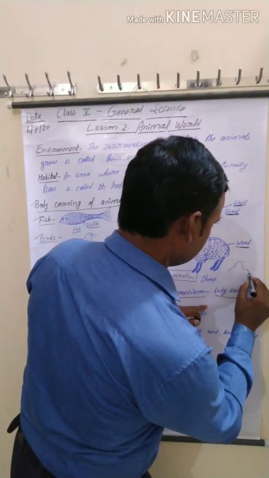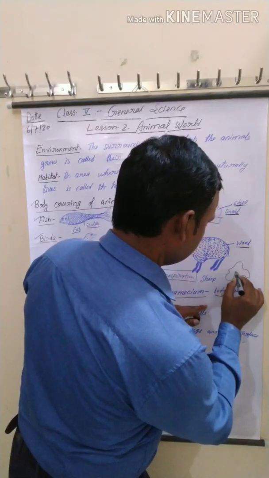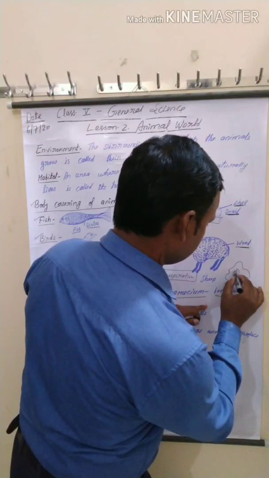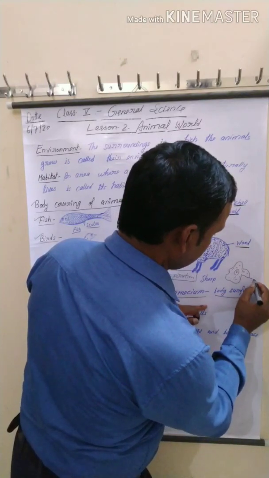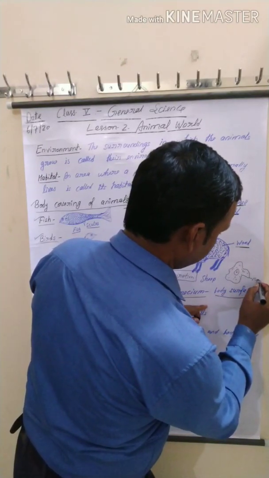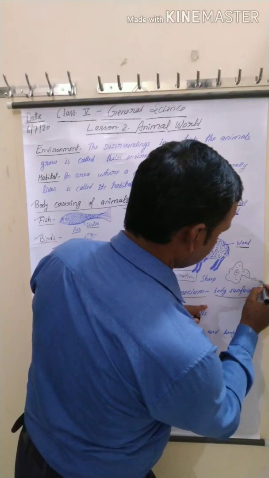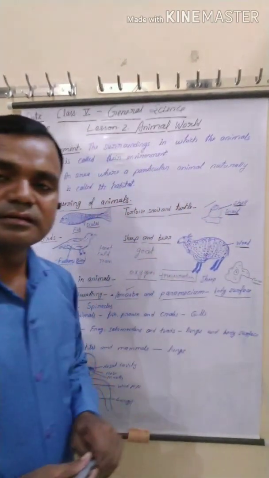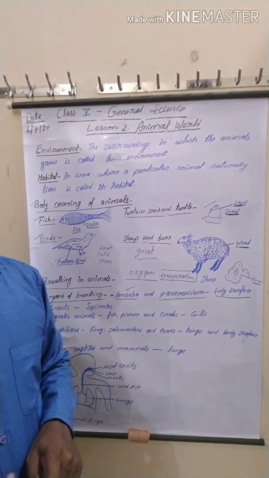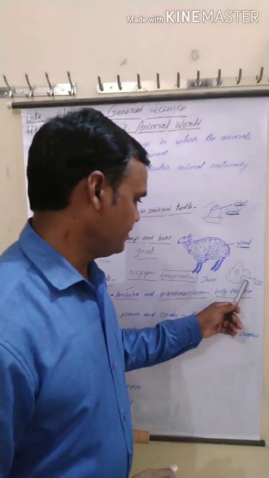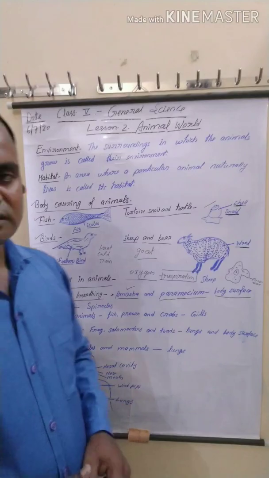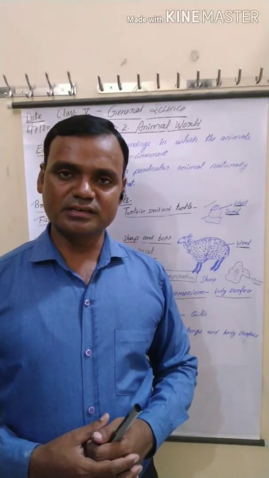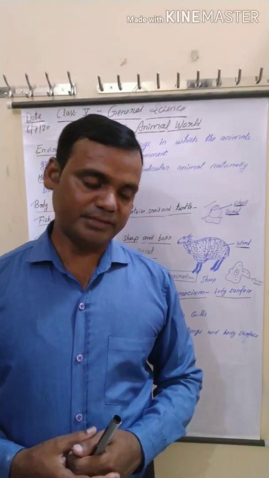Here I draw the diagram of amoeba. These membranes help in breathing. Through this membrane, amoeba and paramecium absorb oxygen for breathing.